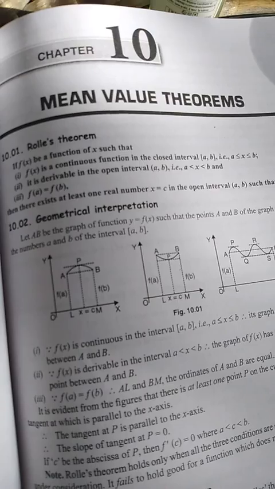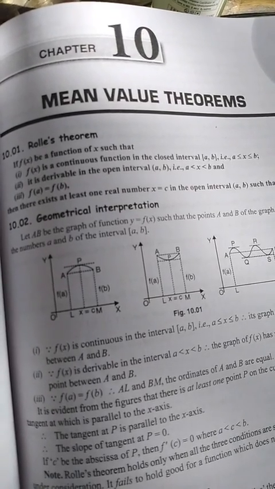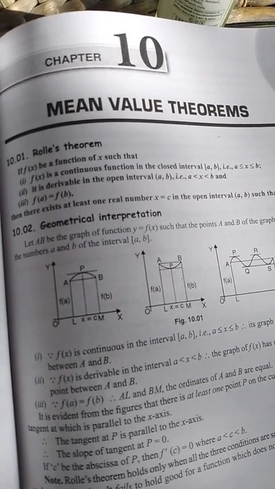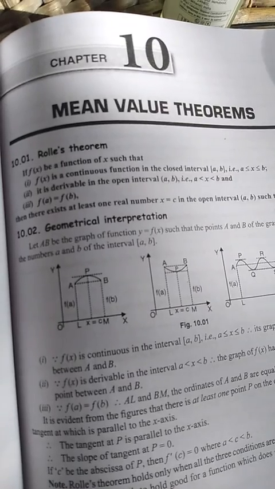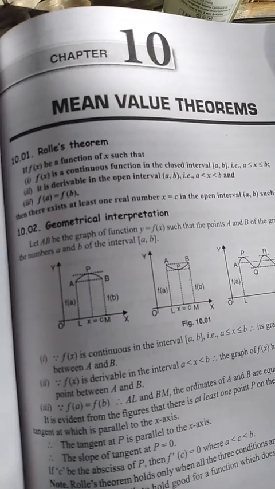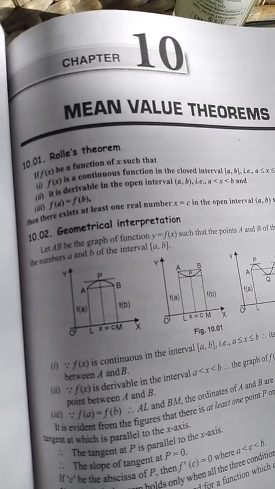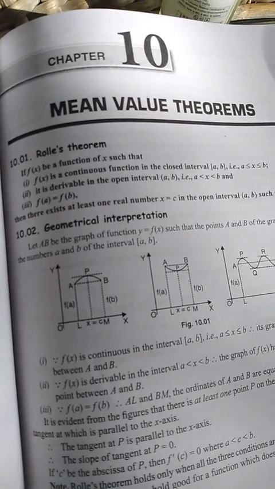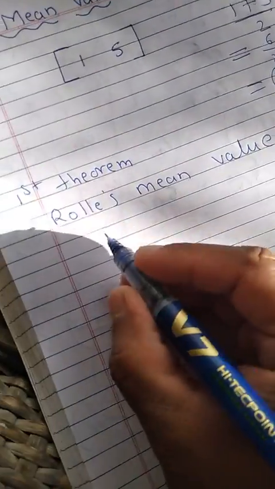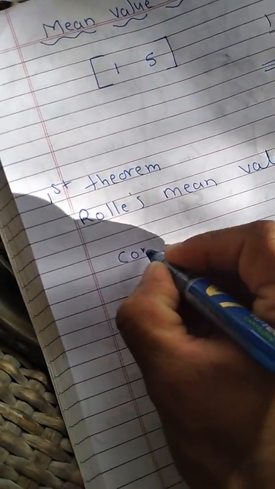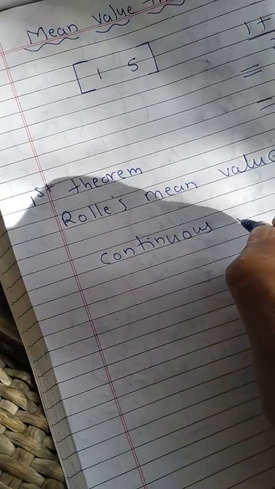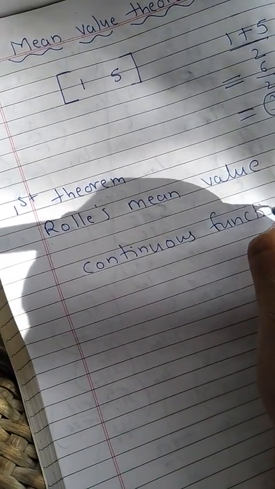First step is, if f(x) is continuous function in closed interval. Okay. Second is, if f(x) is continuous, then it is differentiable or derivable in open interval. And third step is f(a) is equal to f(b). Okay. Let's see. What is continuous function? Continuous function means,